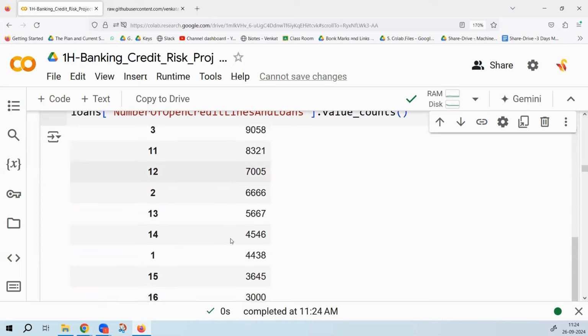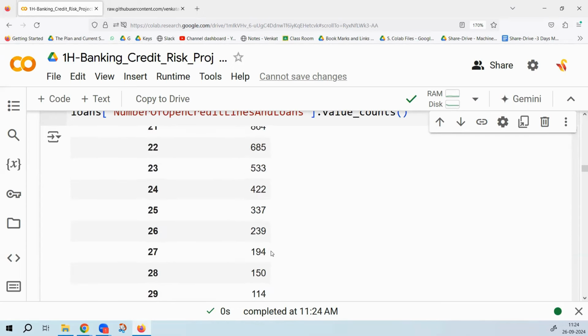But what is dangerous? Now look at this. Somebody has 0 credit lines and loans. That is also dangerous. So look at this. Can you tell me who are these 194 guys? They have 27 loans, 27 credit lines and loans. Is that a regular normal thing to have, or do you think we should look at it? It looks like an outlier.